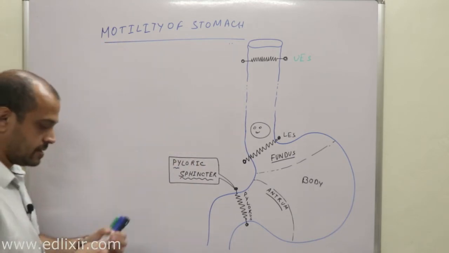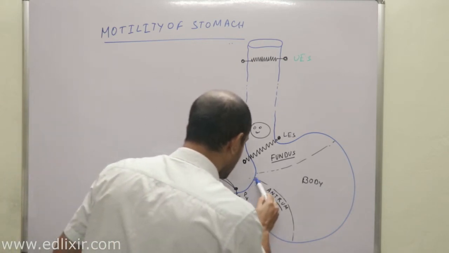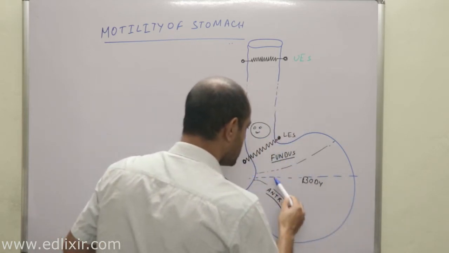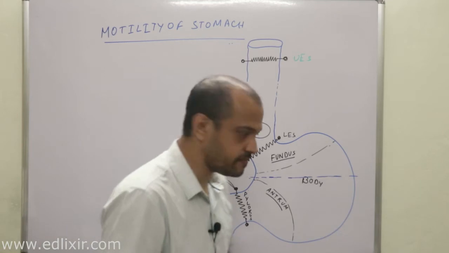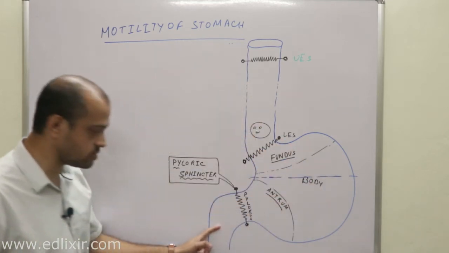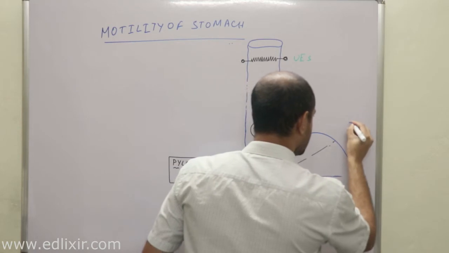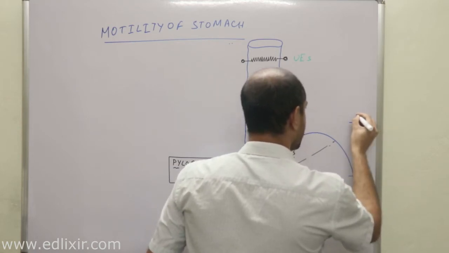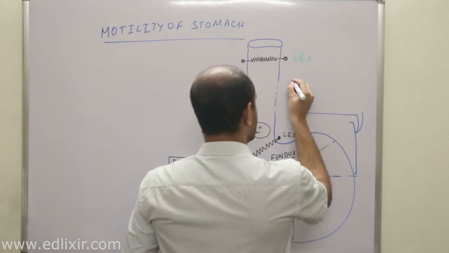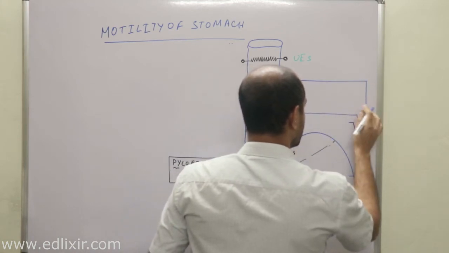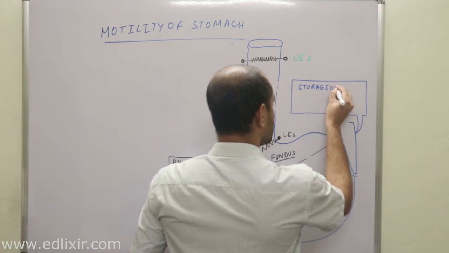Now, the most important point you need to understand if you want to study motility of the stomach: the upper 50% of the stomach, that is the fundus plus a portion of the body, helps in storage of food until it is passed into the small intestine. Storage of food. Clear?